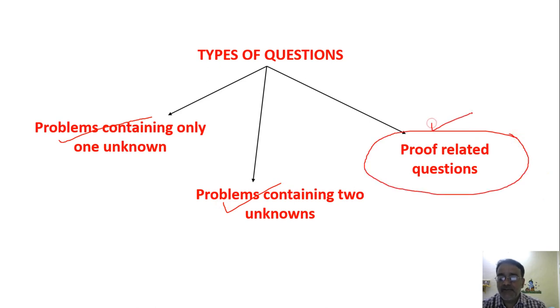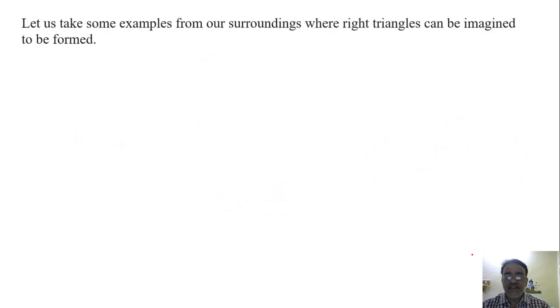In fact, this type of question, proof related questions, is not given in our NCERT book, but we'll do that part also in the next revision class. We'll try to complete some questions based on one unknown and two unknowns. So let us take some examples. Let us recapitulate what is the angle of elevation and what is angle of depression.